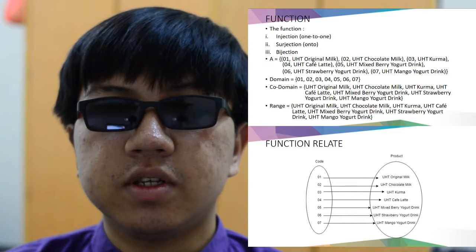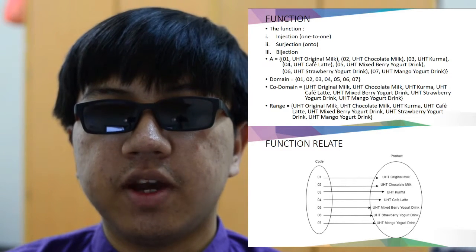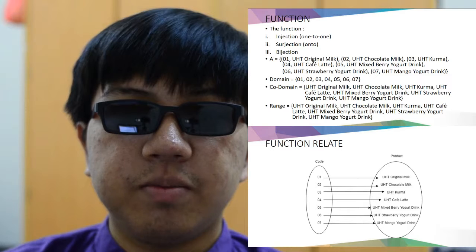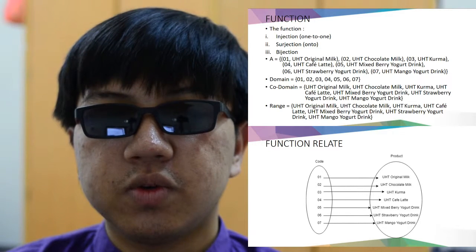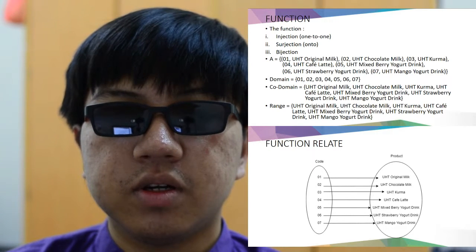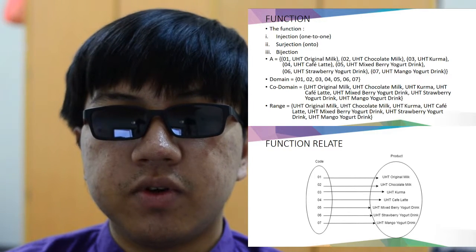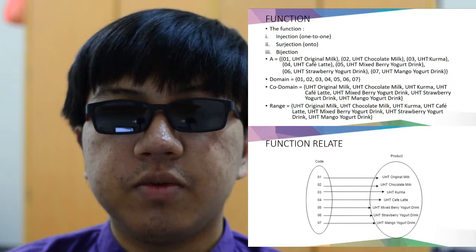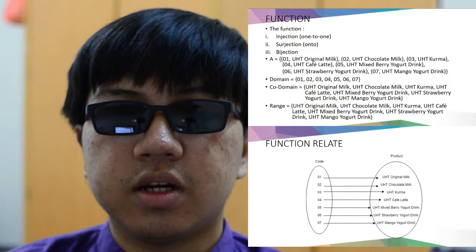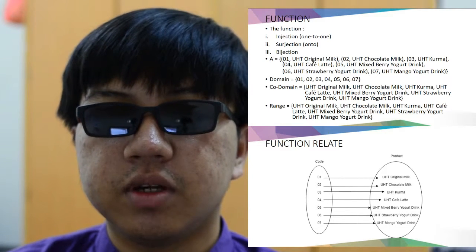The domain for the function is 01, which is the code, 02, 03, 04, and 05. The codomain, which the function inputs are translated to, are UHT original milk, UHT chocolate milk, UHT kurma, UHT cafe latte, and so forth. For the range, each of the inputs has its own output, so the codomain and the range are the same.